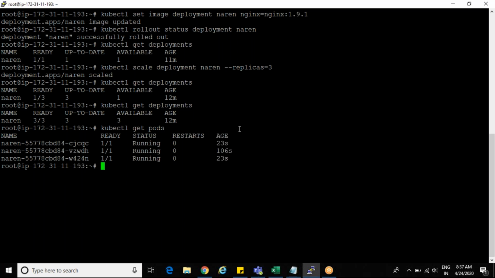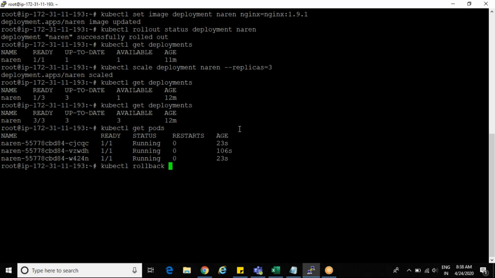Okay, roll back. Let's assume that whatever the upgraded version, it's not working properly. I want to roll back. Okay, you can roll back also. Exactly how this roll out and roll back works. Wait. How this works means, let's assume how many replicas you have?